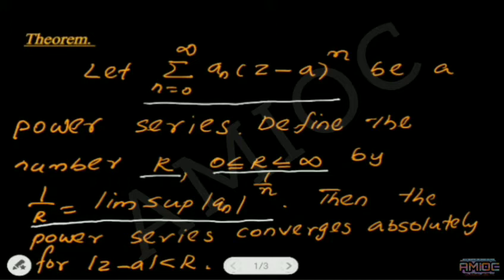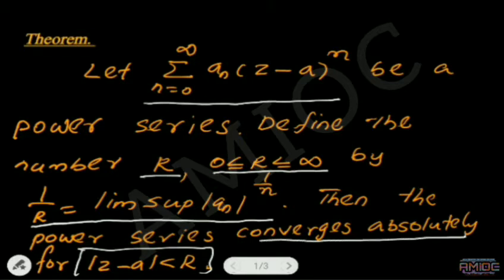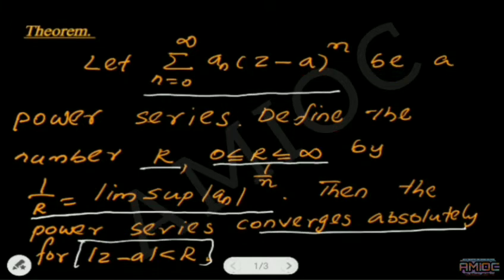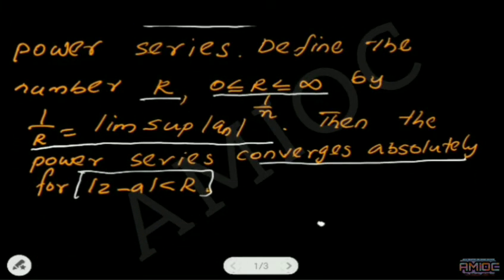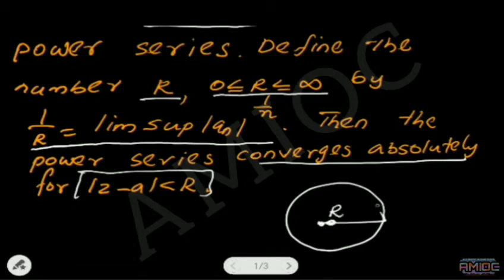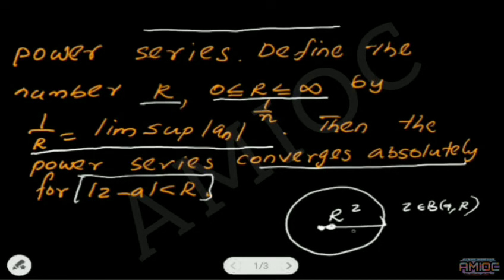Then the theorem states that for all z such that mod z minus a less than r, the power series converges absolutely. That means we can find an open disk around the point a such that for all z lying in this open disk, the power series summation n equal to 0 to infinity a n (z minus a) whole power n is